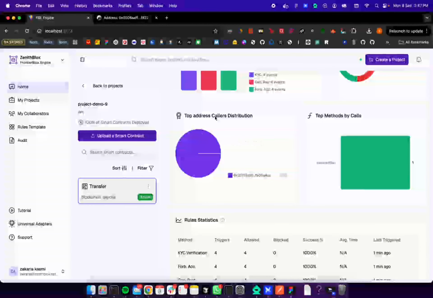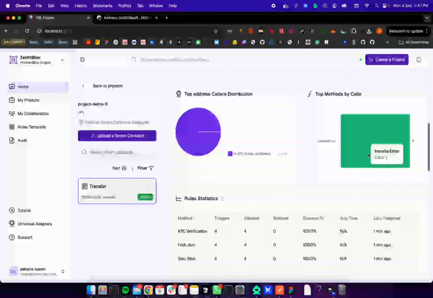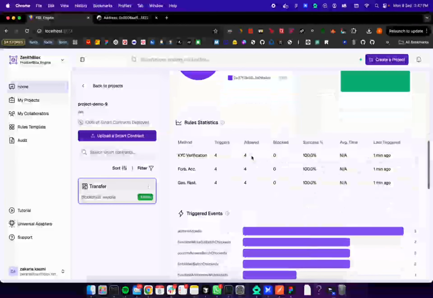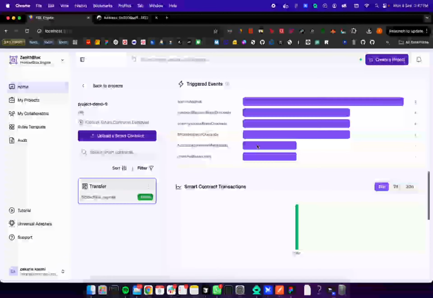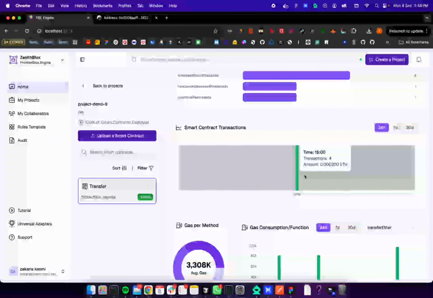And this is the top called contract, so there's only one contract in here, the contract I use to interact with the smart contracts. And in here we have the function we use, the transfer user function, to transfer the coins from a wallet to another wallet. And we have also the rules, statistics, and also the triggered events. This event has been triggered. This is the transaction,